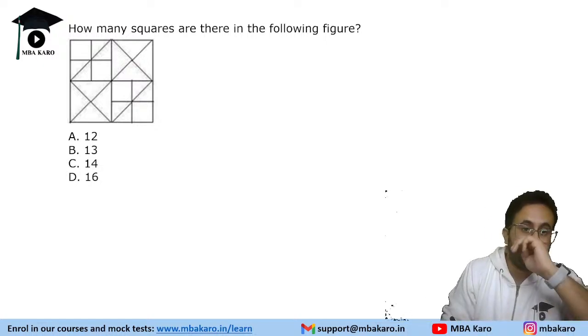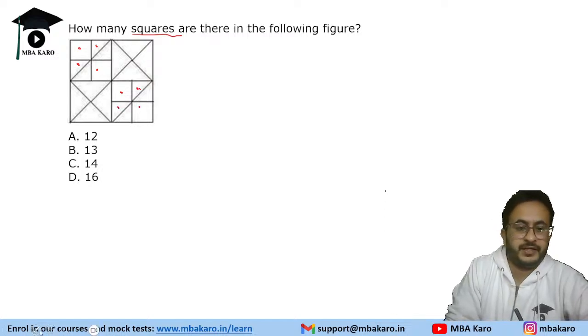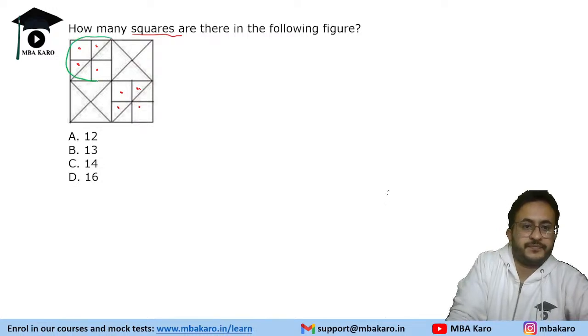Okay, so let's see the number of squares. We need to count squares. Okay, one, two, three, four. Similarly, one, two, three, four. Eight squares over. Yeah, eight we are done. Then we will count these squares: 9, 10, 11, and 12.